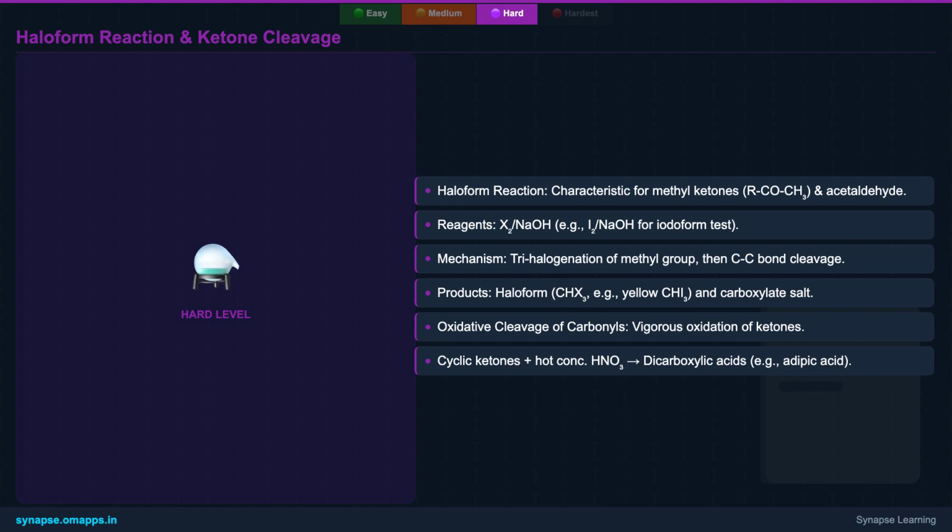The iodoform test, producing a yellow precipitate, is a classic way to identify these specific structures. For more vigorous oxidative cleavage, strong oxidizers like hot concentrated KMnO4 can break C-C bonds in ketones, especially cyclic ones, leading to dicarboxylic acids. This table summarizes these distinguishing tests for quick reference.